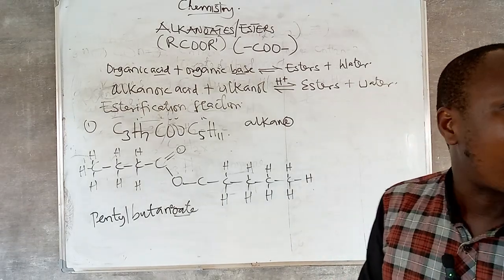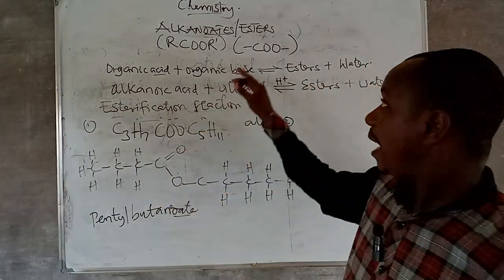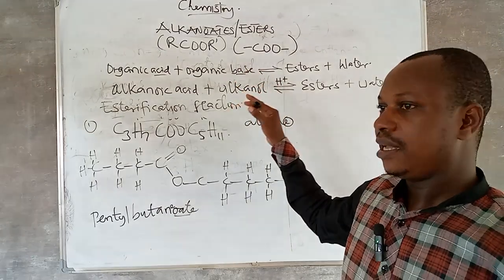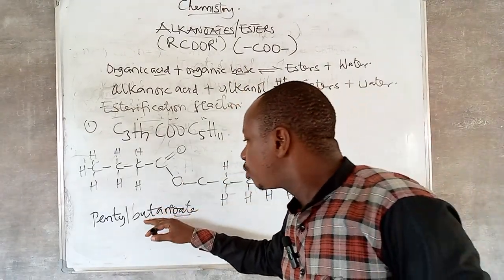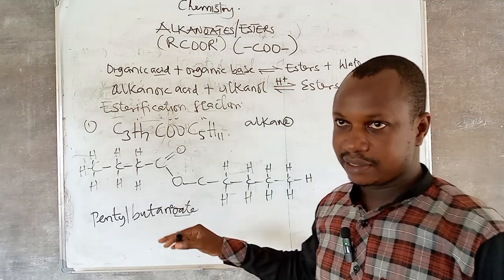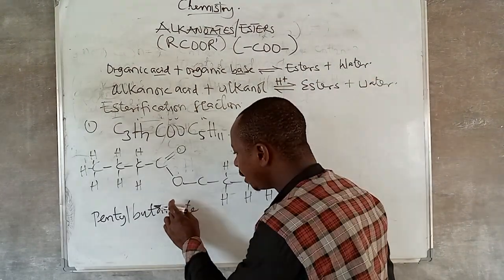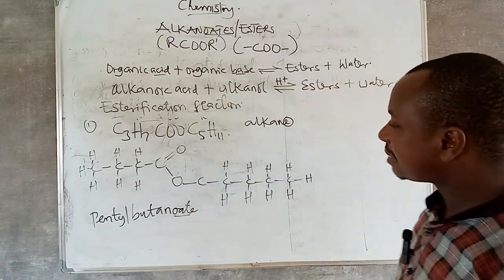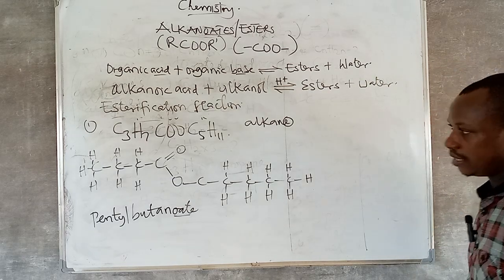That's how to name esters, or alkanoates. It must carry the suffix of the parent. So this is pentyl butanoate.